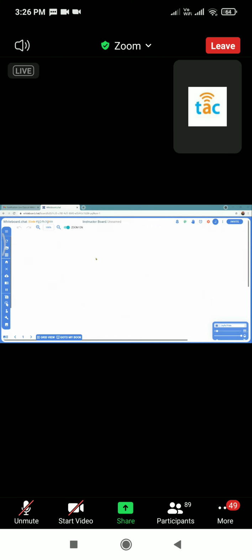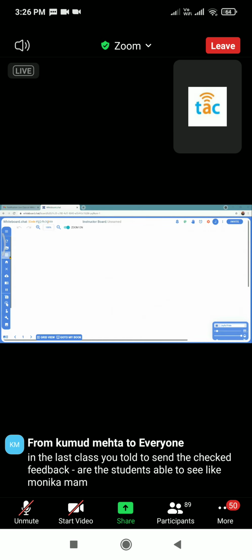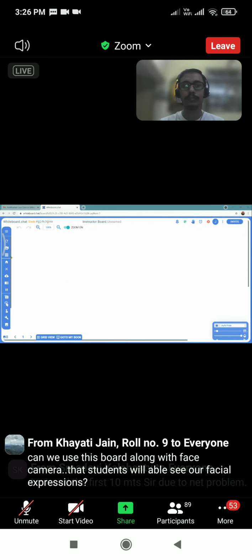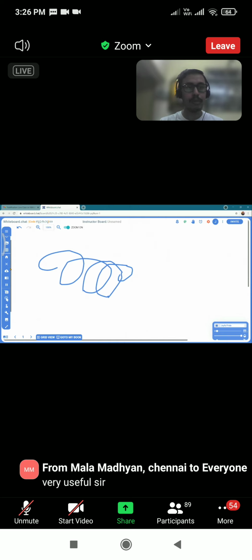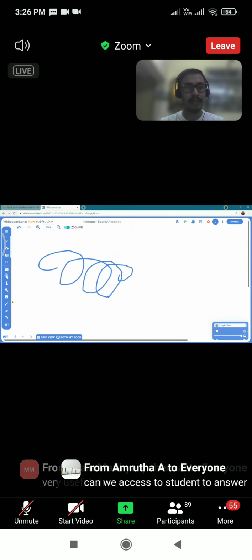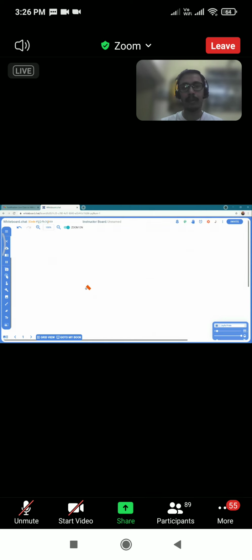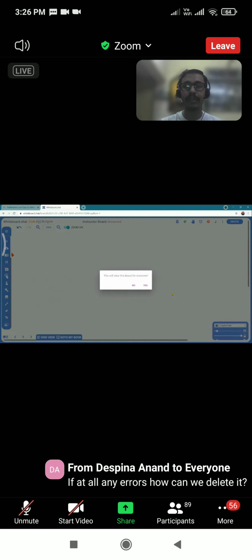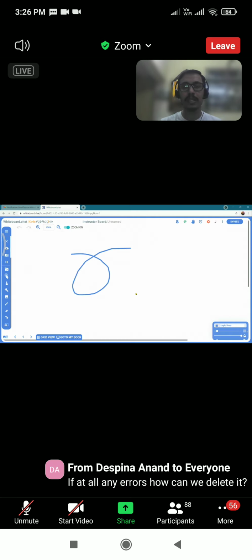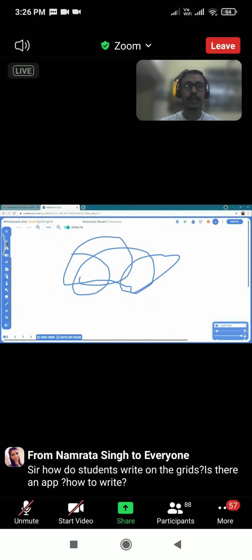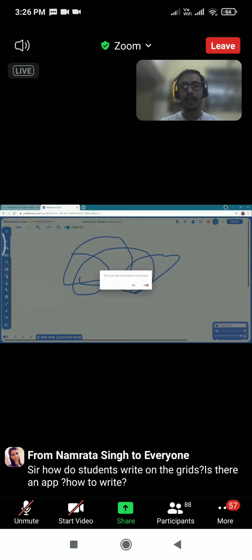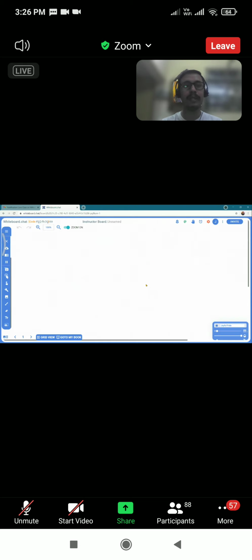Girija ma'am has asked how to erase the writing part. Ma'am, once you have done this kind of writing, you come to the toolbox on the left-hand side. There is an eraser option. You choose the eraser and then just rub it off. Or you can use the cross option, which is going to clear everything on the board. If there is an image or some text, you just click on the clear part. Everything will be cleared and you will get a blank white slate.